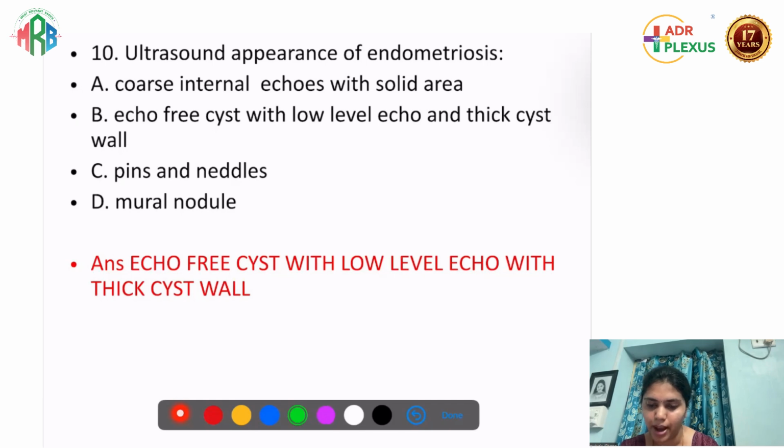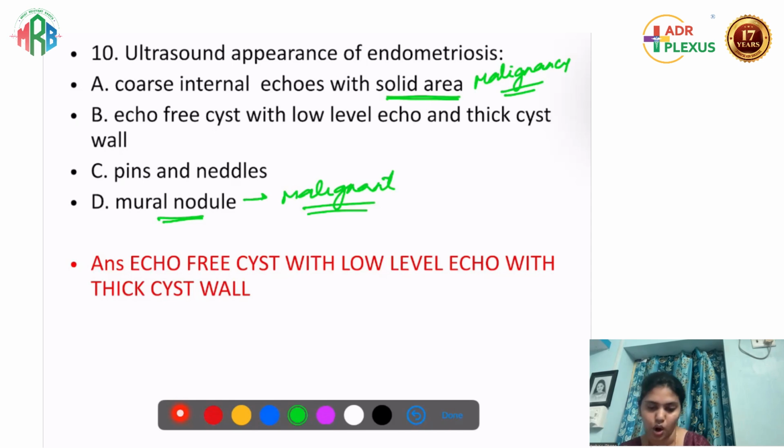So first one நம்ம பார்த்தோம்னா solid areas. Solid areas அப்படின்னு கொடுத்ததுனாலே it means they are telling about malignancy. Endometriosis is not malignant, so that option is not right. And அதே மாதிரி mural nodule கொடுத்திருந்தாங்கனாலும் it can be malignant. Mucinous cystadenoma சொல்றாங்கன்னு அர்த்தம். It is not malignant, and this is a random option. So இதோட best option வந்துட்டு this will be the keyword for us.